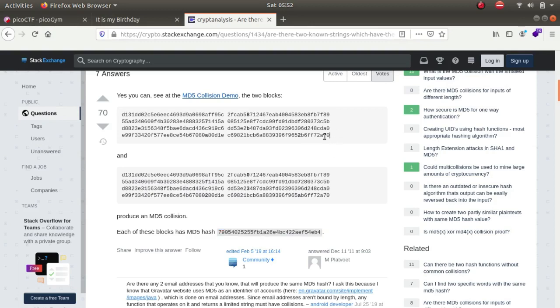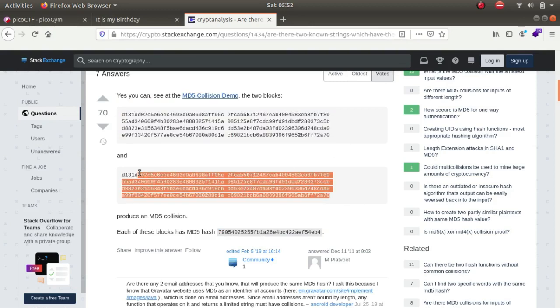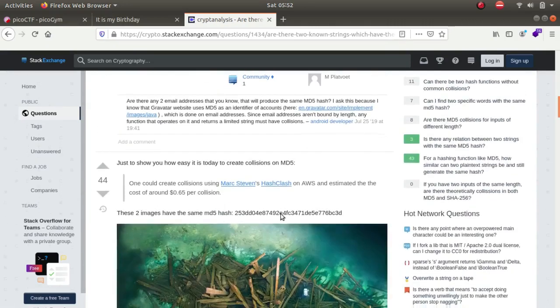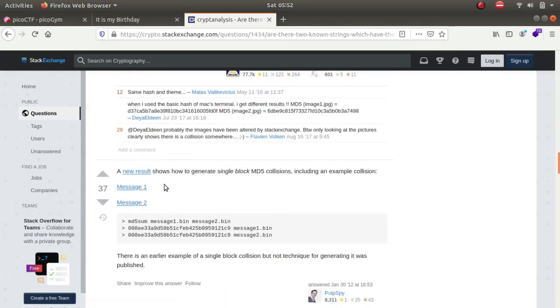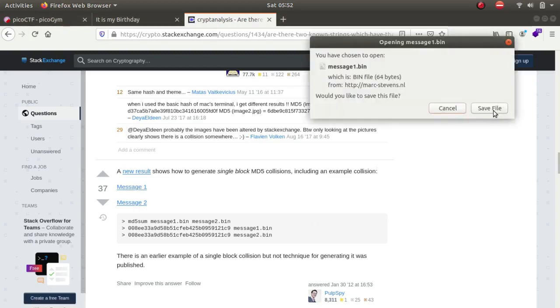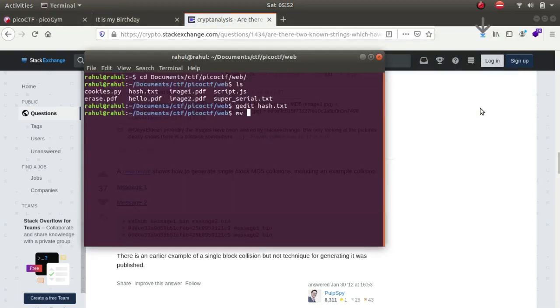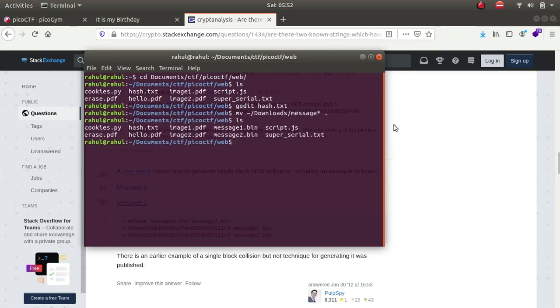So I copied this and I copied this, but for some reason the hash came out to be different. So I went towards the end and I downloaded these. These are messages, these are .bin files, and when we take the MD5 of them, it will produce the same hash. So let us download them. Save file, save file. Let's go to downloads. Now we have them, message1.bin and message2.bin.